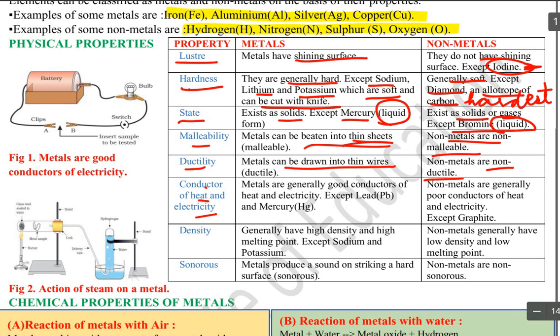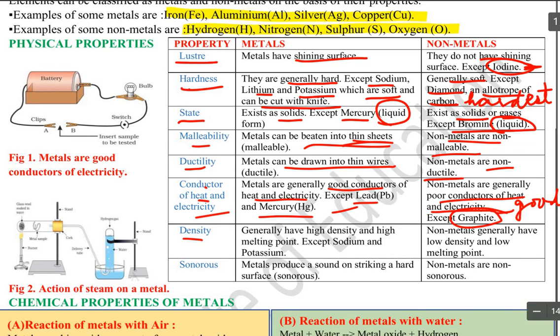Conductor of heat and electricity. Metals are good conductors of heat and electricity except lead and mercury. These are the exceptions. Non-metals are generally poor conductors of heat and electricity except graphite. It is a good conductor of heat and electricity.